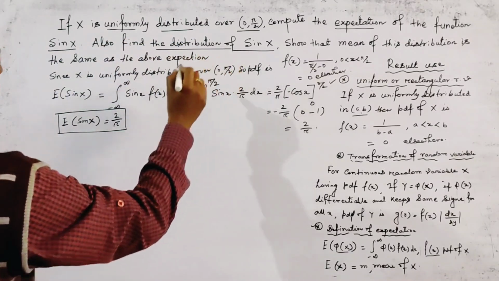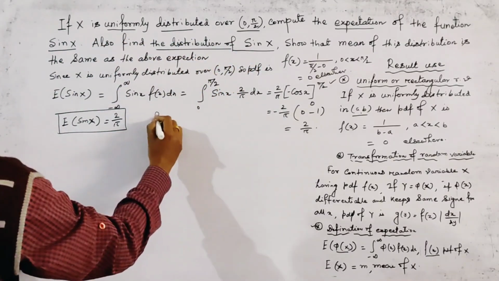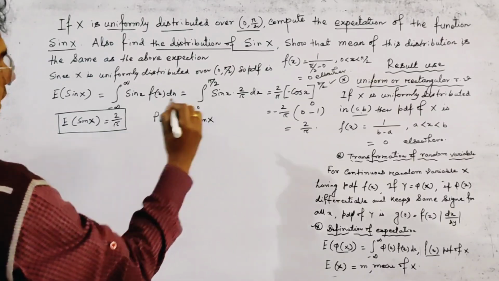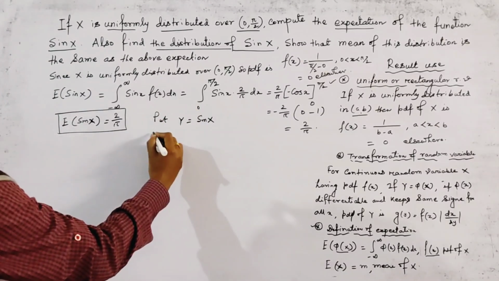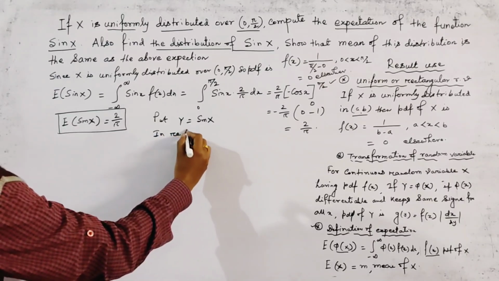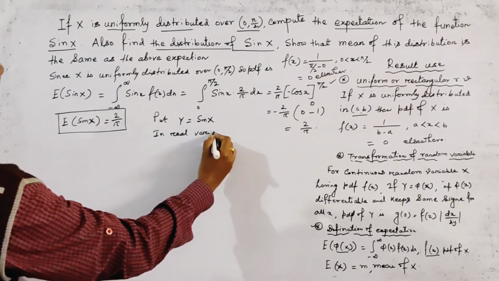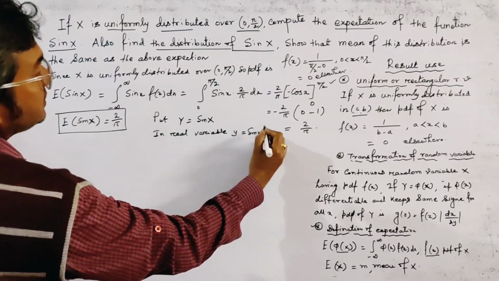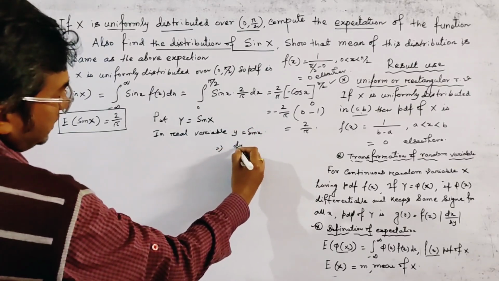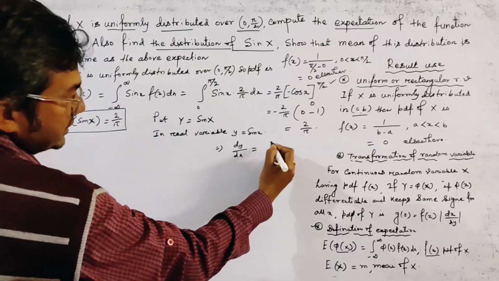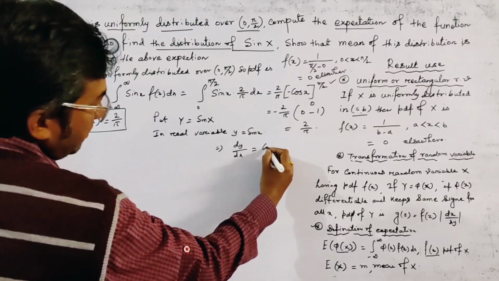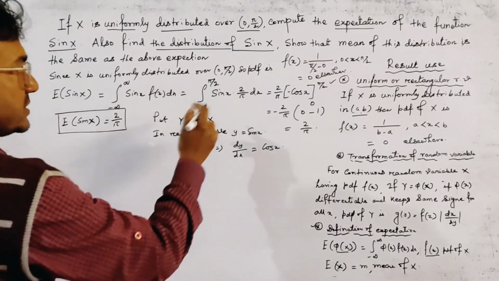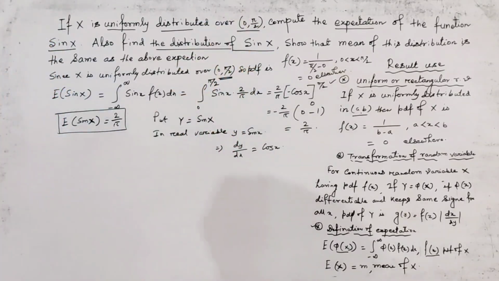To find the distribution of sin X, we first put y equal to sin x. In the real variable, y equals sin x, so dy/dx is cos x, and the range of x is 0 to pi by 2.